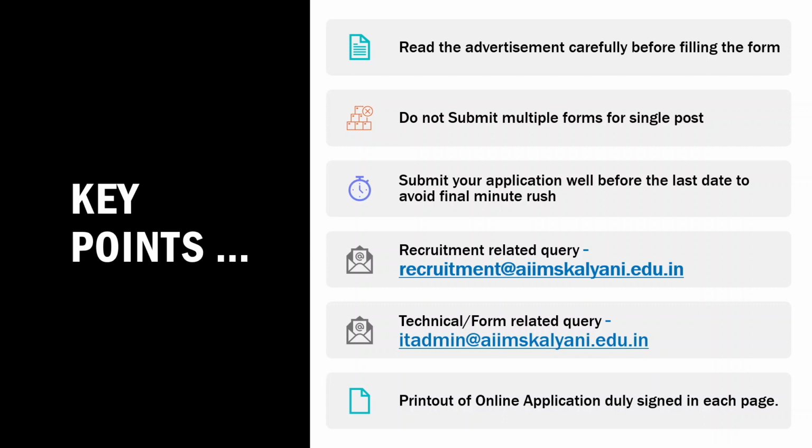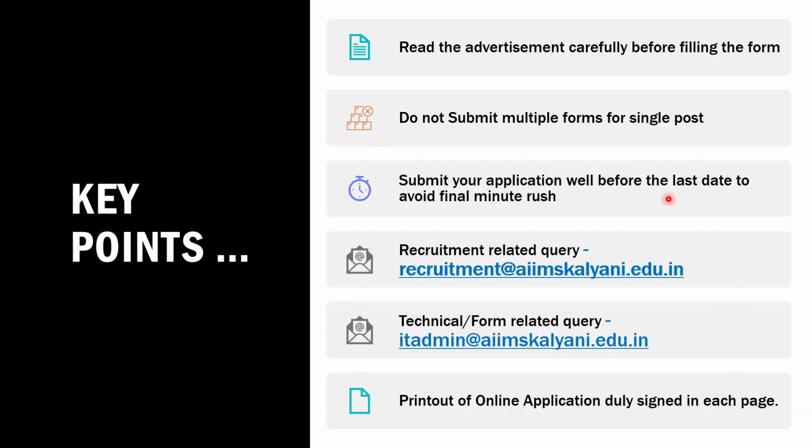Suppose you have filled the form once and later you get some new document, like a no objection certificate from your employer, or maybe a new publication has arrived after you fill the form, then you can send the extra document to this mail. You can see here, recruitment at the rate aimskalani.edu.in. So you do not need to submit the form again. You first submit, and any new document you have to send or any new query, you can send it directly to recruitment at the rate aimskalani.edu.in.